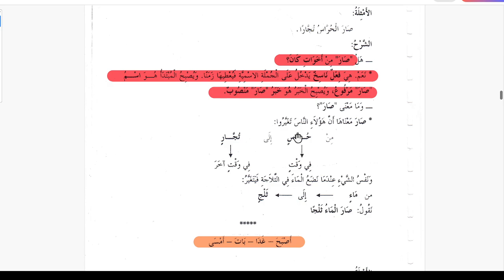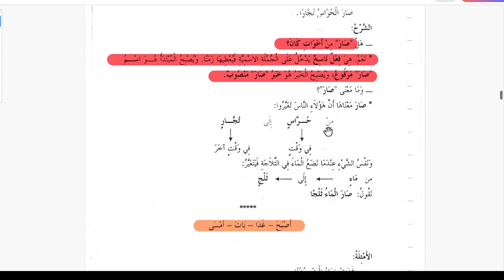So at one time, fi waqtin, they were hurras, the security people, the guards. They were securing the caravans, and now at another time, waqtin akhara, they do business, they are traders, merchants.